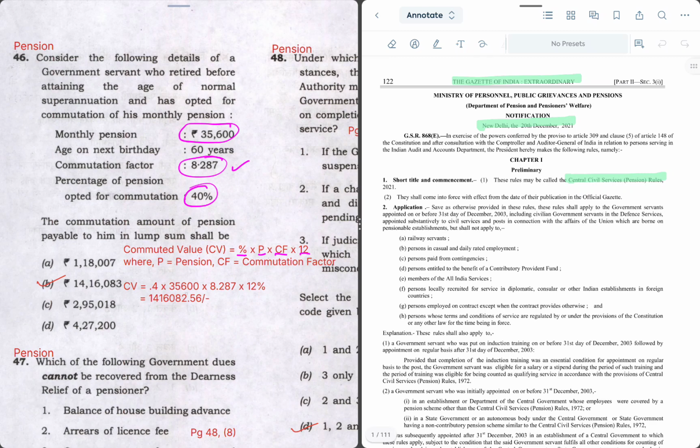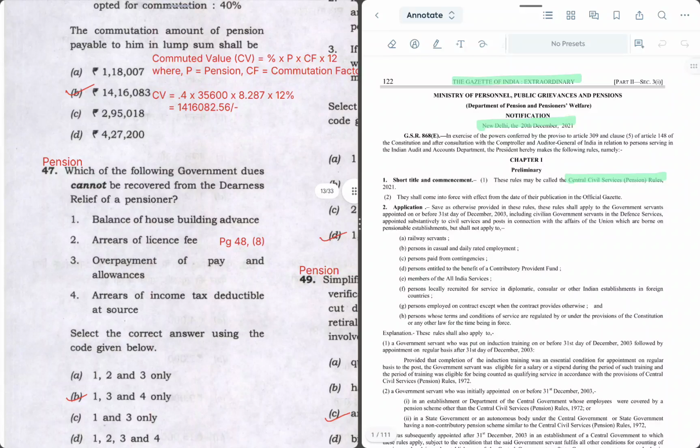So when we put all the values here in the formula and calculate, we'll get this as the answer, and if we round it off, the right answer will be option B, 14,16,083 rupees. So in this manner you can solve this question. Let's move on to the next question, 47.